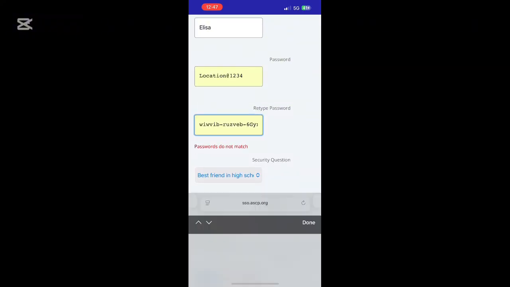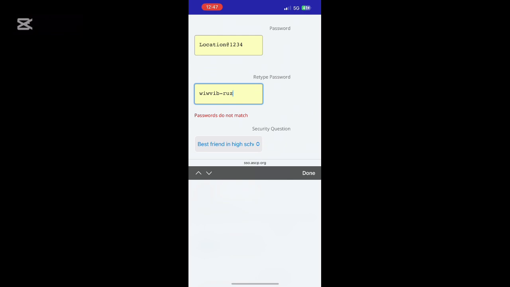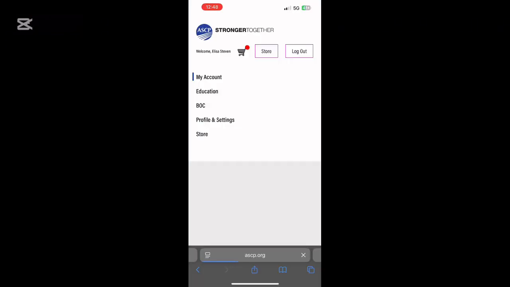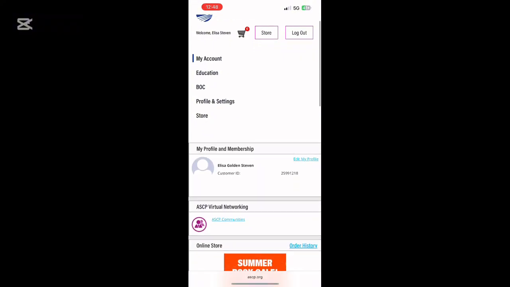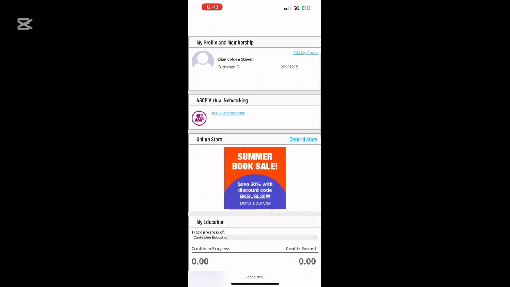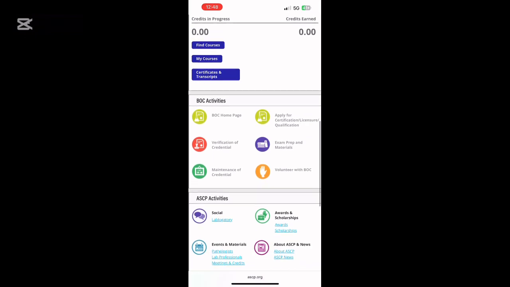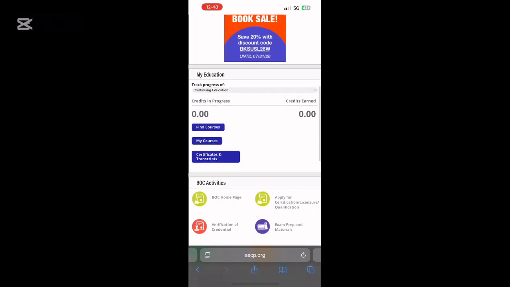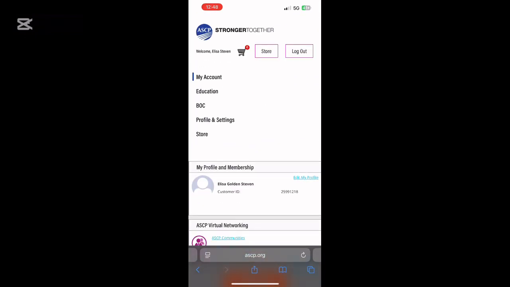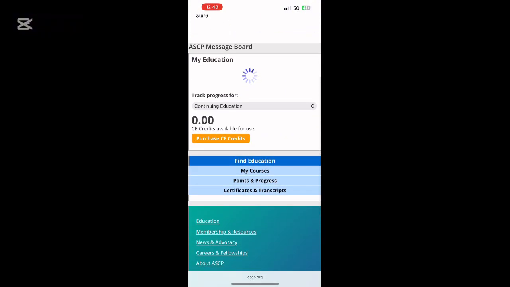But I'm just creating the account based on myself, so that's why I picked generalist. So here we have it. This is our official dashboard page. You can see it's quite a new account, so there is no activity going on it. So we're going to scroll down here where we'll see the whole BOC activities and ASCPi activities and all of that stuff. So this is where everything begins.